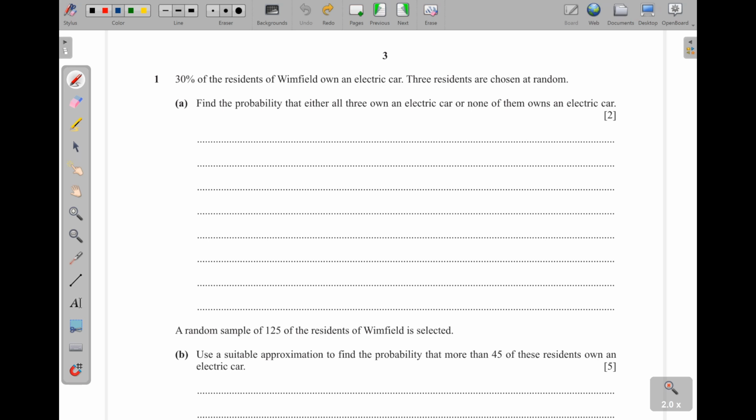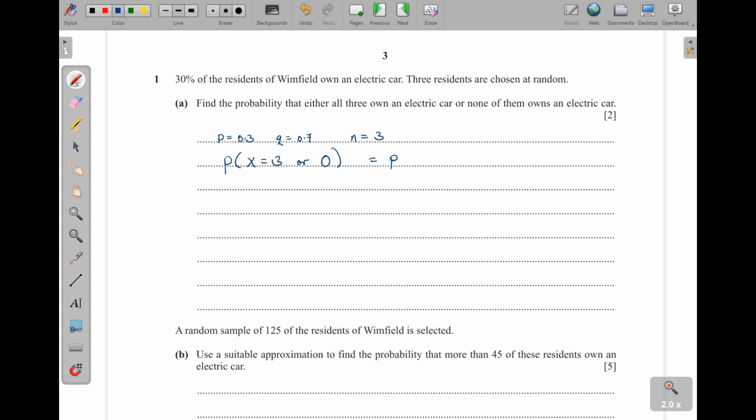Now here they are talking about 3 residents. So n is fixed, it is known. That means this is a binomial distribution. So we have p, which is equal to 0.3, and then we have q, which is supposed to be 0.7. Then our n is 3. Now, if they say either 3 own or none, that is a union. So we are going to have the probability of x is equal to 3 or 0.